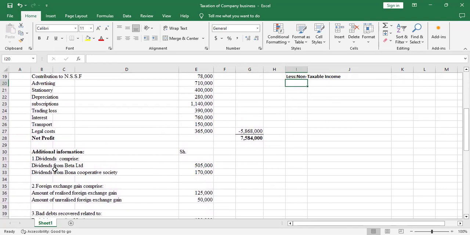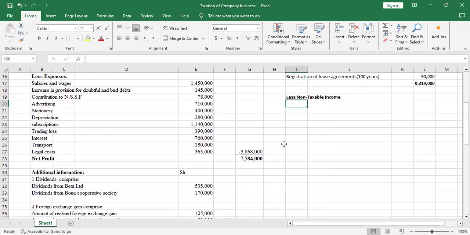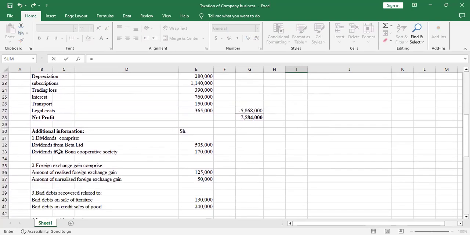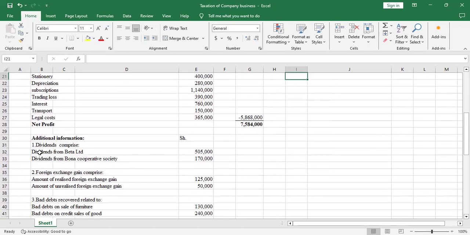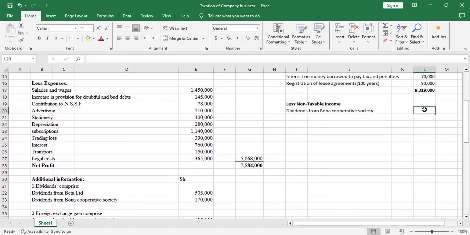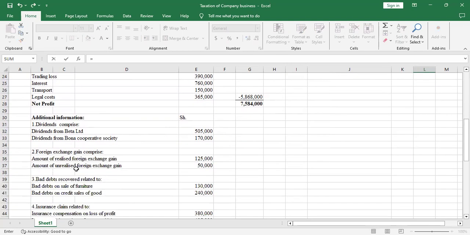So dividends from Better Limited are taxable because these are equity dividends, but any dividend from a cooperative society is an untaxable income because there's a withholding tax rate of 5%. So dividends from Bona Cooperative Society is non-taxable, and we'll adjust that as a non-taxable income. So we take dividends from Bona, the amount is 170,000.